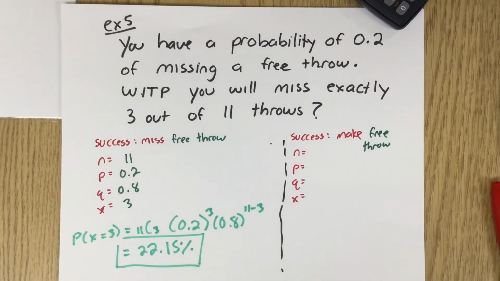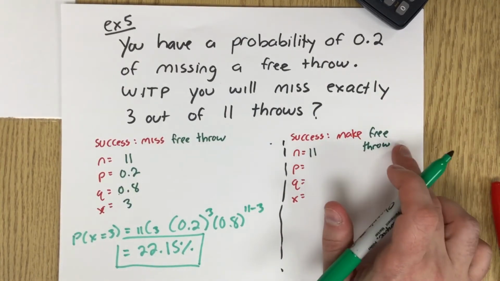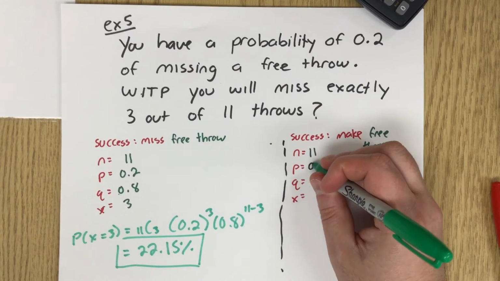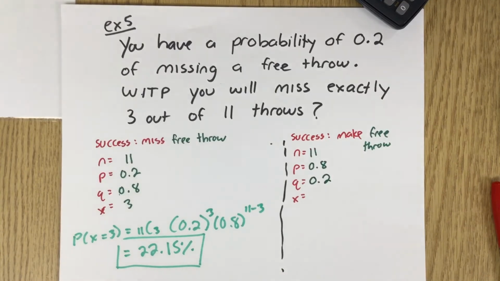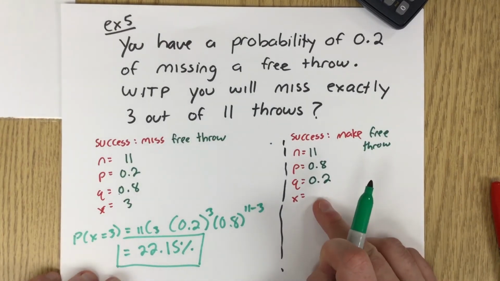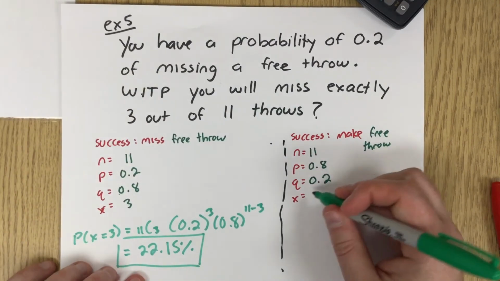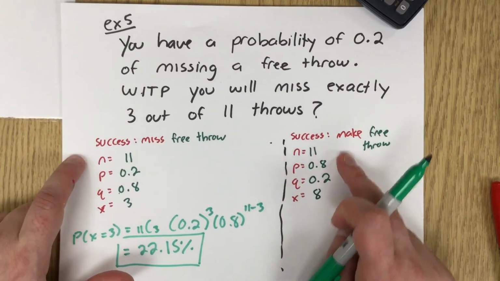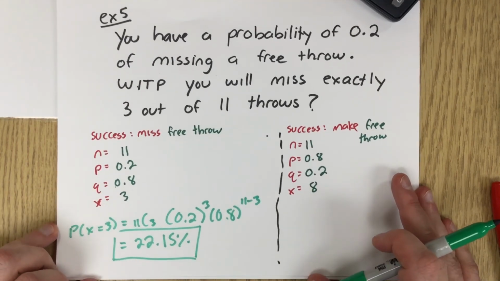So number of trials, still 11 trials. Now our probability of success, since we said that success now is making the free throw, not missing it, the probability is now going to change. The probability of being successful now is going to be 0.8, and the probability of failure is going to be 0.2. Also, for our X here, we want to miss exactly 3 out of 11. That means we want to sink 8 out of the 11. So the number of successes we would want in this case would be 8. So changing success, what it does is it switches the P's and the Q's, and it also mucks around a little bit with the X's.